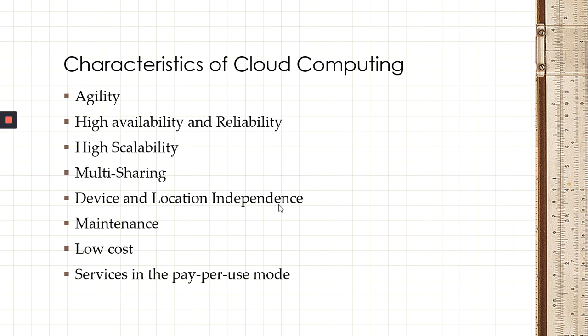So next one is high scalability. It is on-demand provisioning of resources on a large scale without any human intervention during peak loads. It means if you want to do horizontal scaling or vertical scaling, so scale in and scale out. If the peak load comes, there is no need of any manual intervention. You can set the scaling policy accordingly. It will scale in or scale out based on the load. So that is called high scalability. Then multi-sharing is multiple users and applications working efficiently.